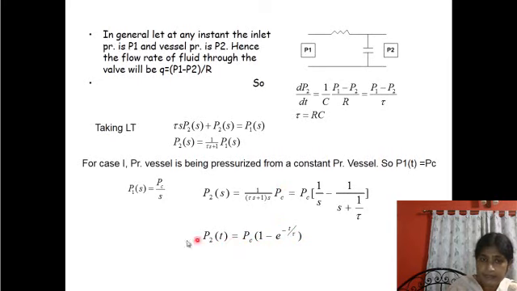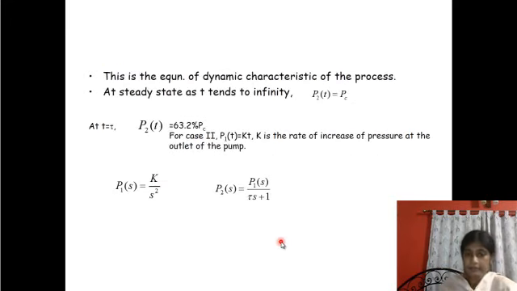Putting this into the expression, we get P2(t) in the time domain as PC times (1 minus e to the power minus t by tau), and we are very much familiar with this type of expression. You can understand the response characteristics of P2 with time.